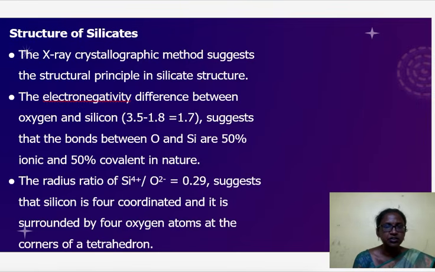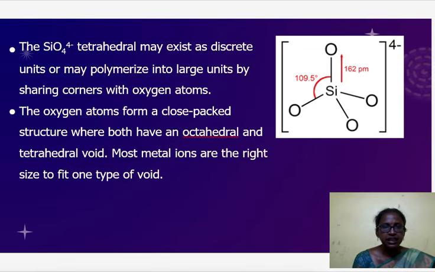The radius ratio rule gives a value of 0.29, that is, silicon is 4 coordinated and is surrounded by 4 oxygen atoms at the corners of a tetrahedron. The SiO4 4- tetrahedra may exist as units or may polymerize into larger units by sharing corners with oxygen atoms.